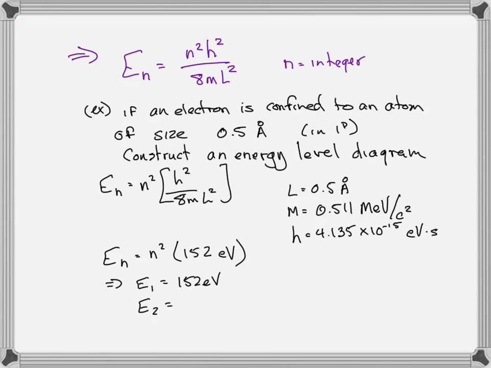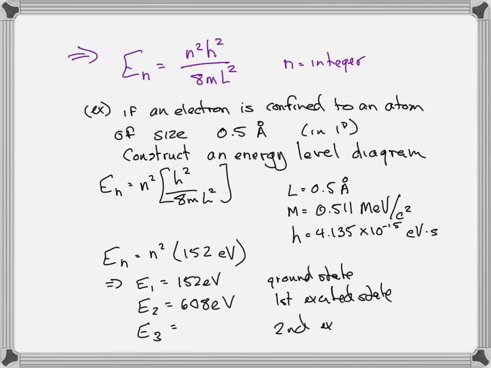The first excited state energy is 4 times that, which is 608 eV. And the next excited state, the second excited state energy, right? This is called the ground state. This is called the first excited state, second excited state, etc. Or you could just call them first quantum level, second quantum level, third quantum level, etc. So anyway, 9 times 152 is 1368.